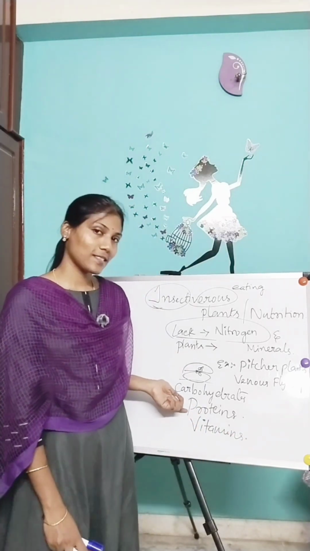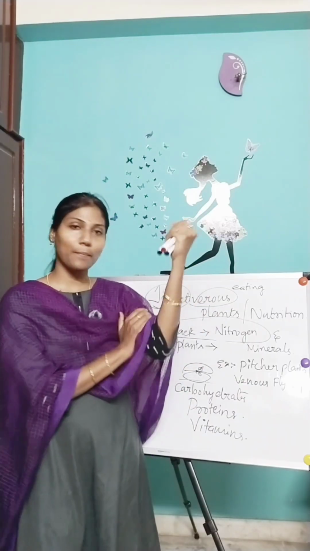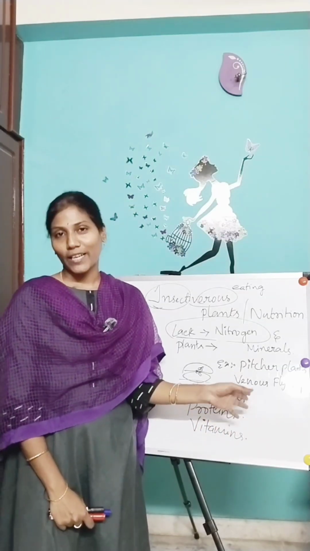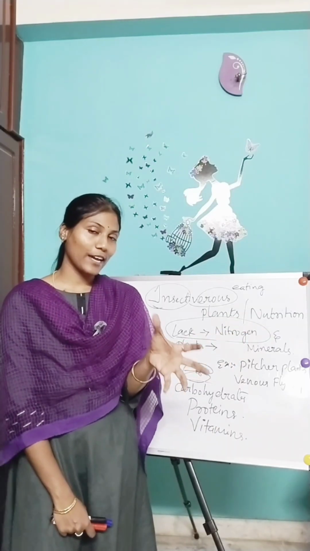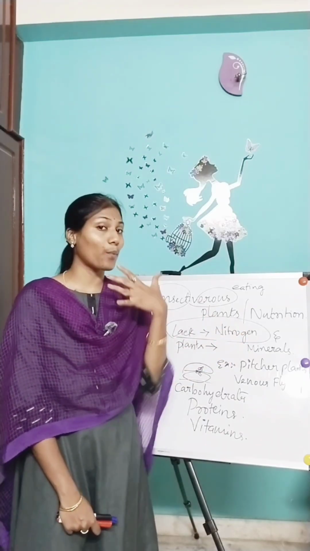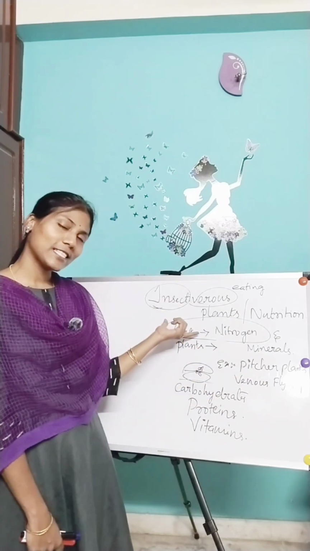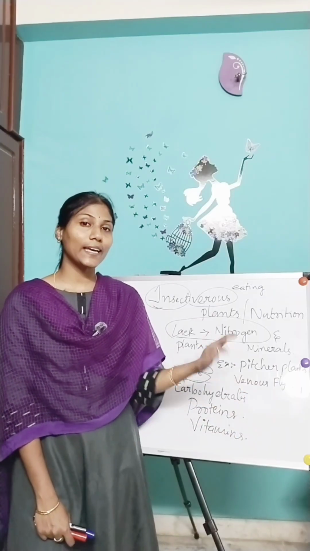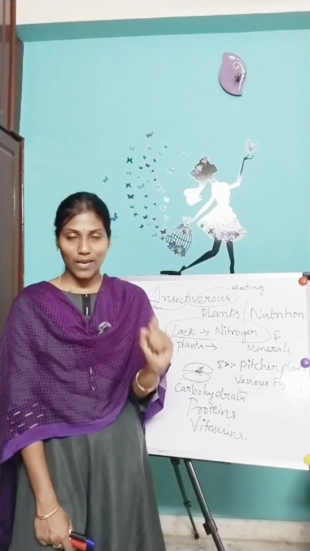So do you know about proteins? What are they made up of? What is the use of proteins? We get strength, muscle build-up, everything we need proteins for, right? These proteins are made up of nitrogen. To make proteins, we require nitrogen. Without nitrogen, the body or plants can't make proteins. Even plants require proteins, carbohydrates, everything. So how can they make proteins without nitrogen? That's why nitrogen is very important.